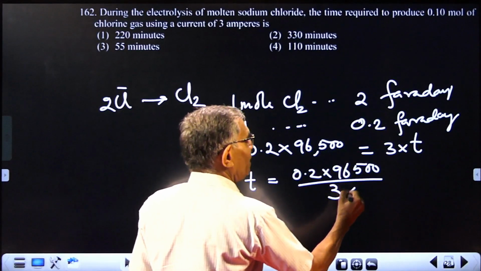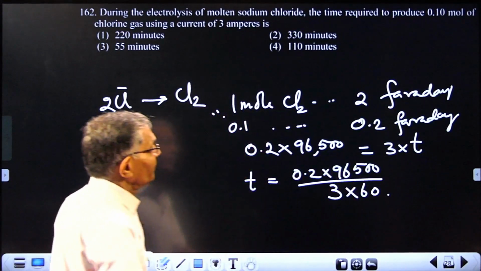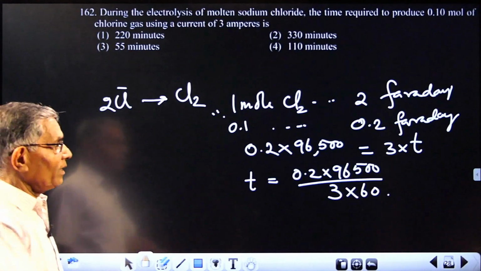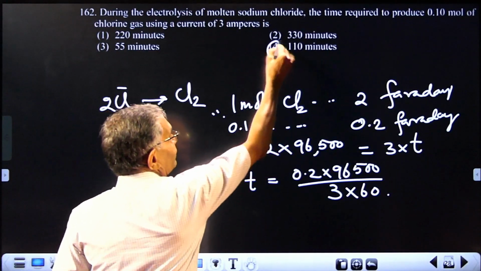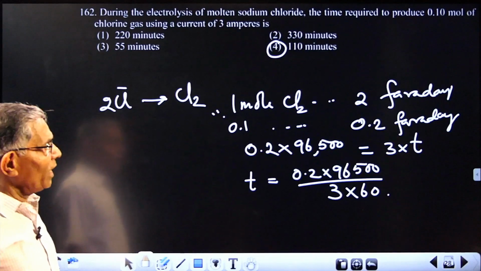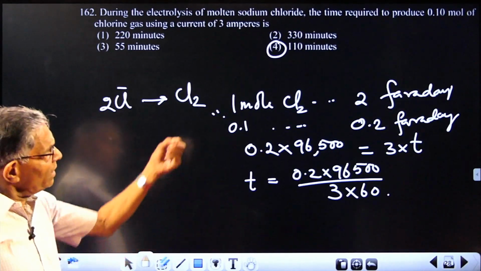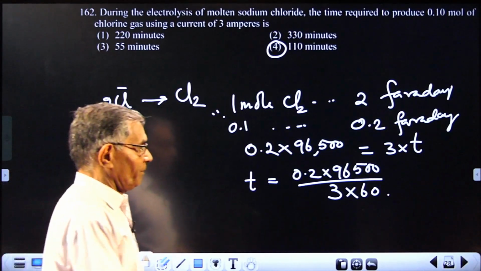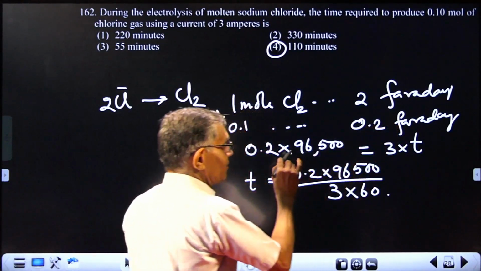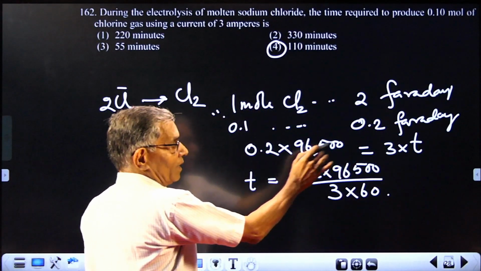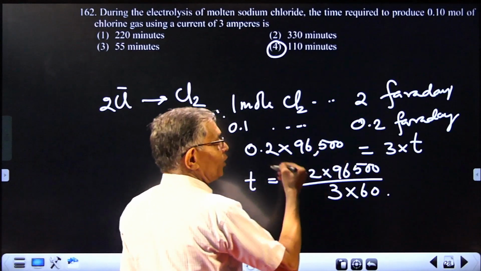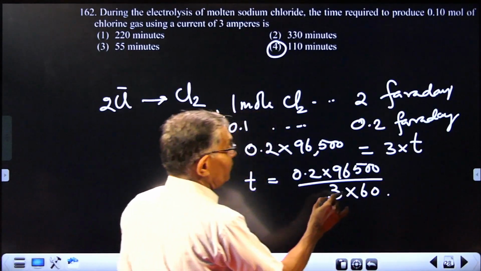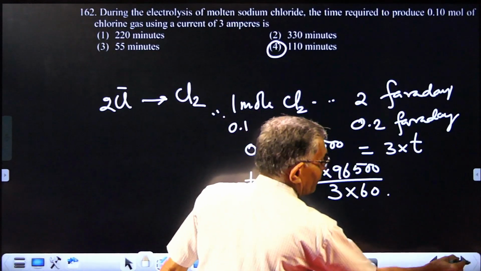Convert this into minutes by dividing by 60. That way you get an answer, which is 4. It will lead to 110 minutes. Slightly less, but the answer will be 110. 1 Faraday is 96,500 coulombs. Current into time is the same, so equate and you get it. On simplification, you get this value.